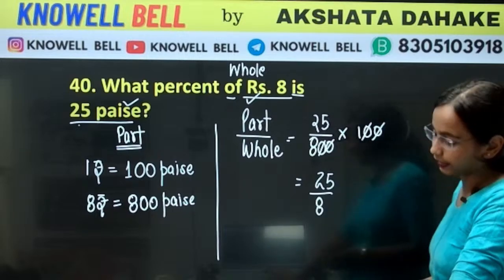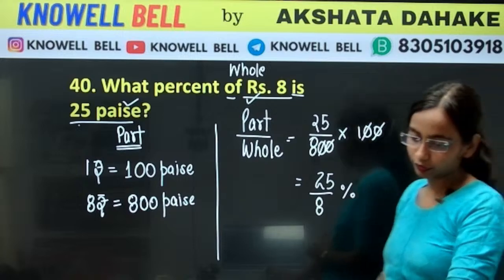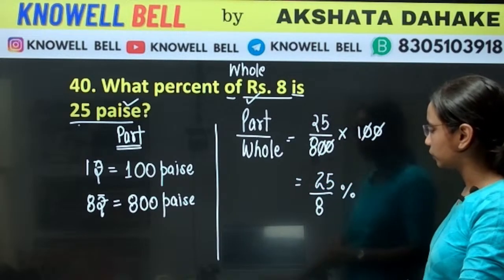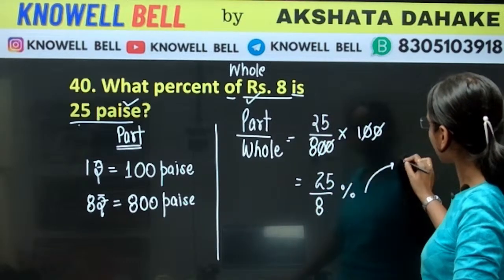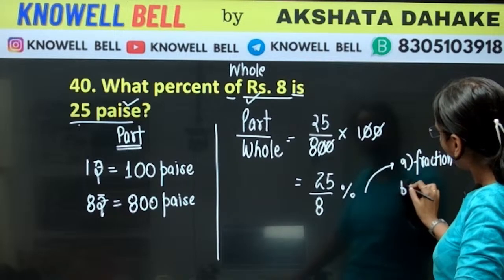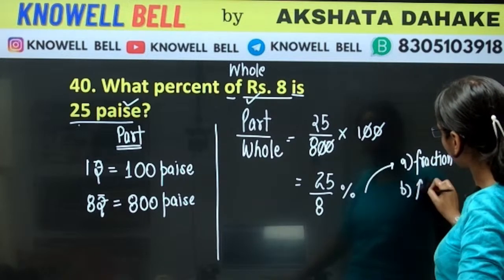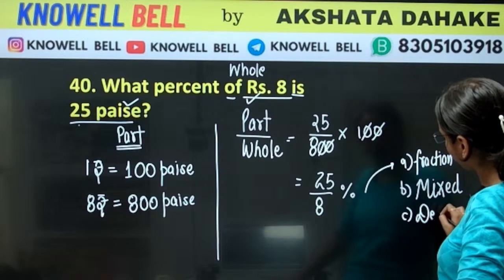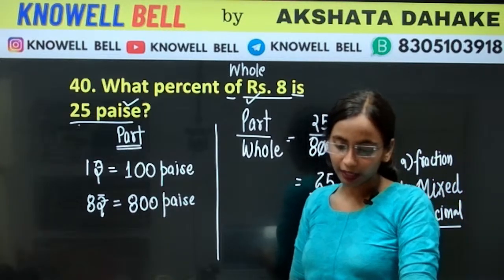Vipin is also getting the same. 25 upon 8%. Clear, everyone? 3.125. Yes, when you divide it, it will be 3.125. So we also have to see whether the options are given in fraction, or sometimes the options are given in mixed fraction, and many times you will see the options in decimal. So you will have to look accordingly at what form the options are given in, and then we have to do it.